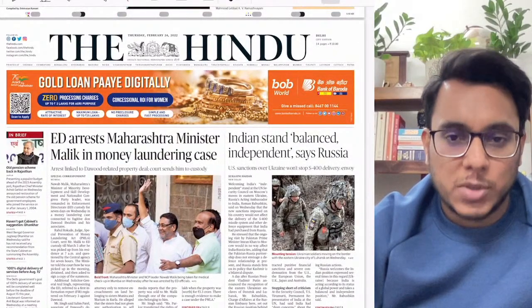Then moving on, we'll come to the main Hindu newspaper. So this is page number 1 of the Hindu newspaper. Here we can see that basically the arrest of the minister has been talked about. Clear? Then after that, India stand balanced, independent, says Russia.